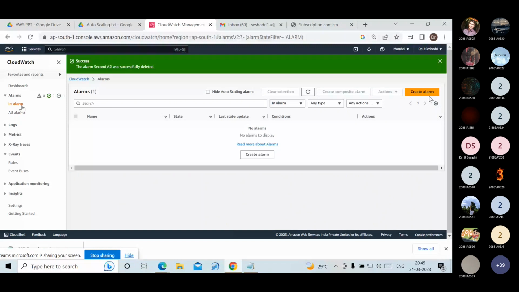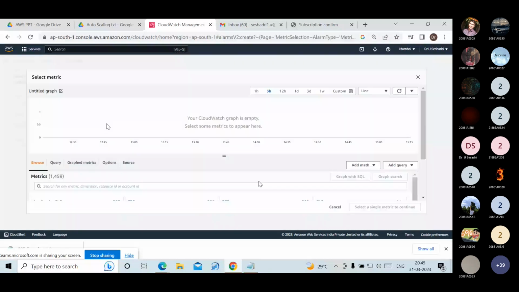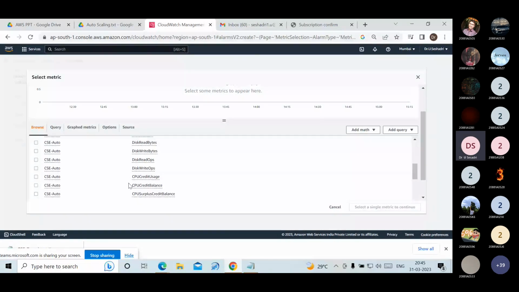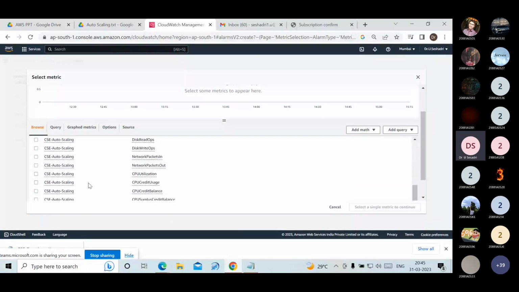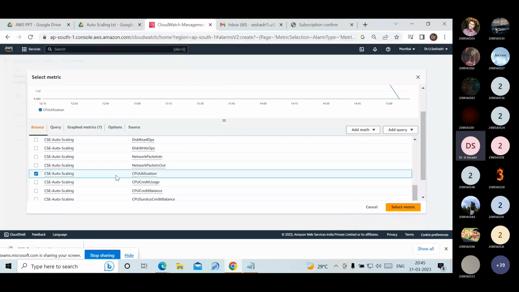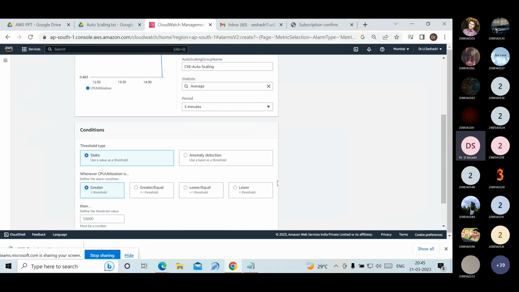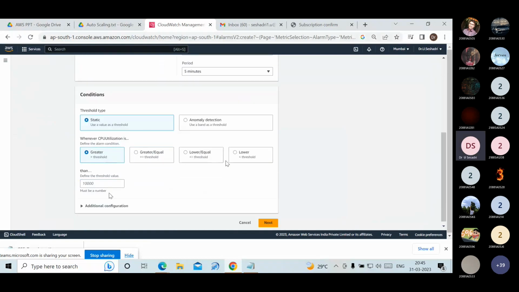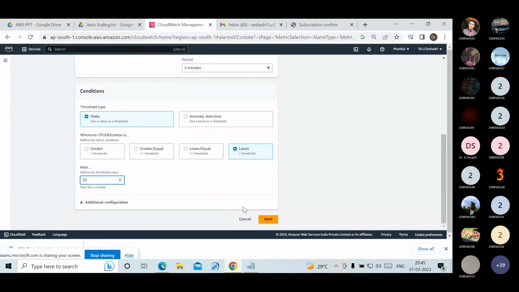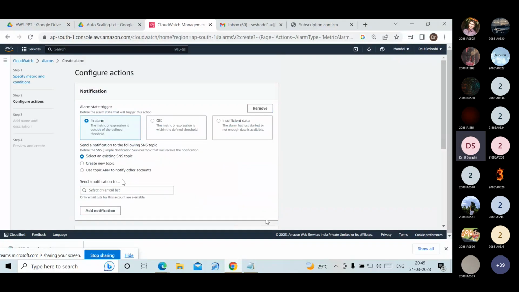I am creating the alarm again. Click on create alarm. Select the metric EC2 by auto scaling group. Here we have to select CSC auto scaling, CPU utilization. Select metric. Scroll down. Here we have to choose the threshold value. It is reaching 20% of the CPU utilization. Scroll down, click on next option.